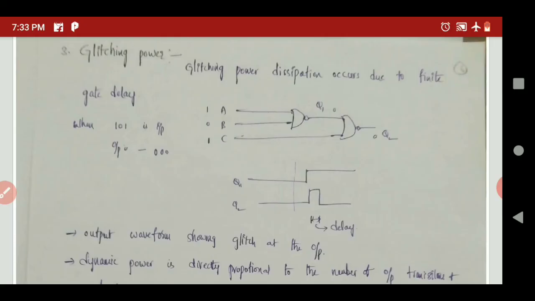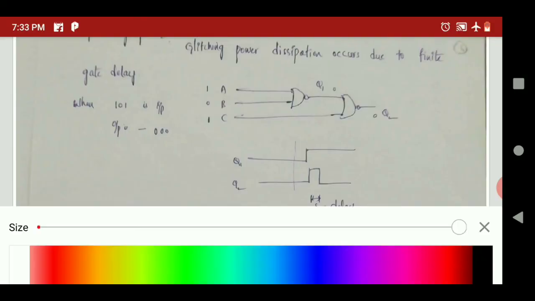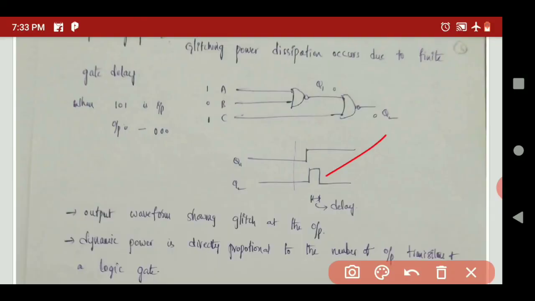So this is just a circuit diagram. Here Q1 is the output of the first circuit and Q2 is the second circuit. Before applying Q1, there is also C applied to the Q2 transistor. Therefore there is a possibility of some intermediate output, which can also be represented here. So due to this there is some power dissipation that takes place in the circuit. That is generally called glitching power dissipation. It is due to the finite amount of delay.